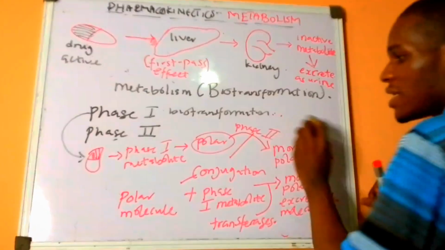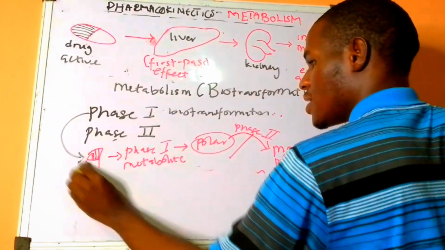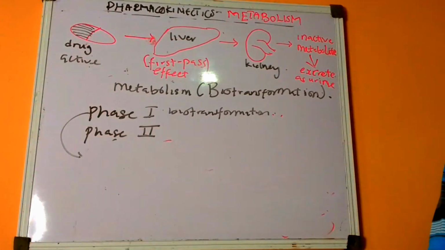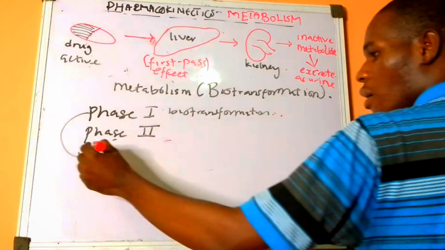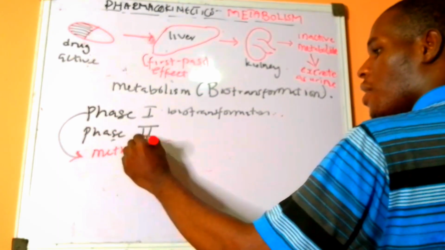Now, what are these conjugate enzymes? I hope you get all this process. Conjugate enzymes, let's take the first one, methyl.